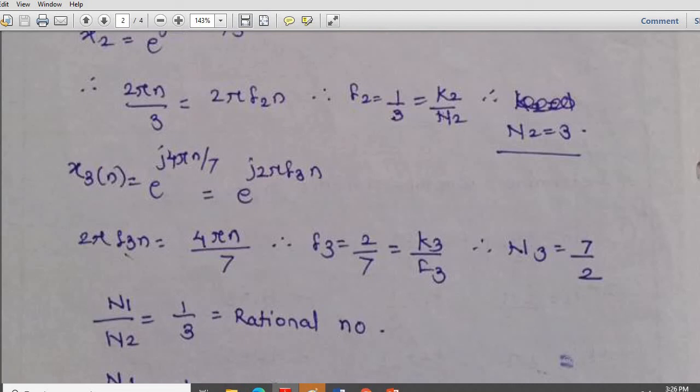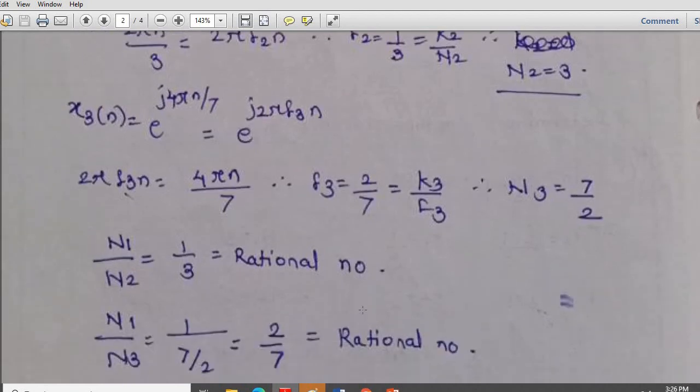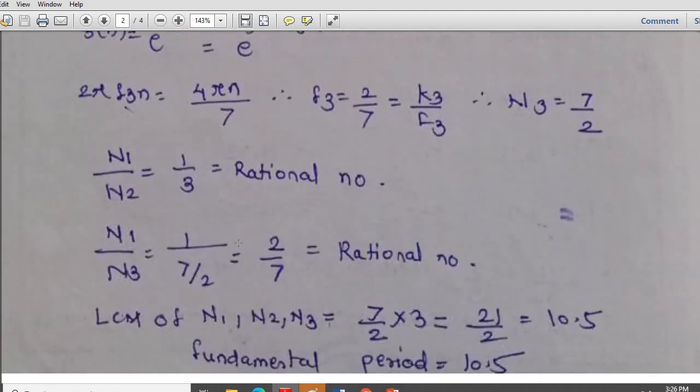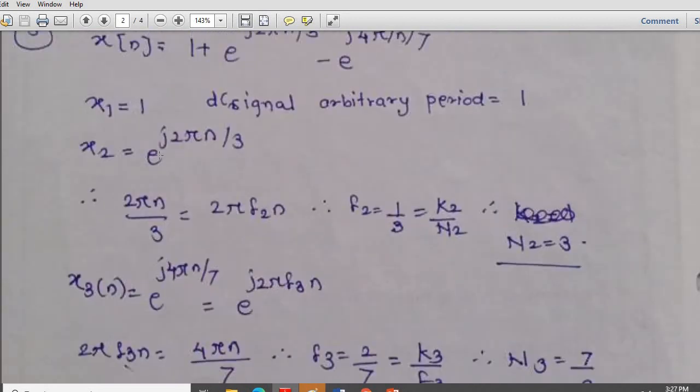Now n1 by n2 is equal to 1 by 3, whatever we did here. That is a rational number. And n1 by n3 is equal to 1 upon 7 by 2, because n1 is 1, that is our first term. Just try to understand. This x1, DC, arbitrary period is 1. This is n1, this is n2, and this is n3.